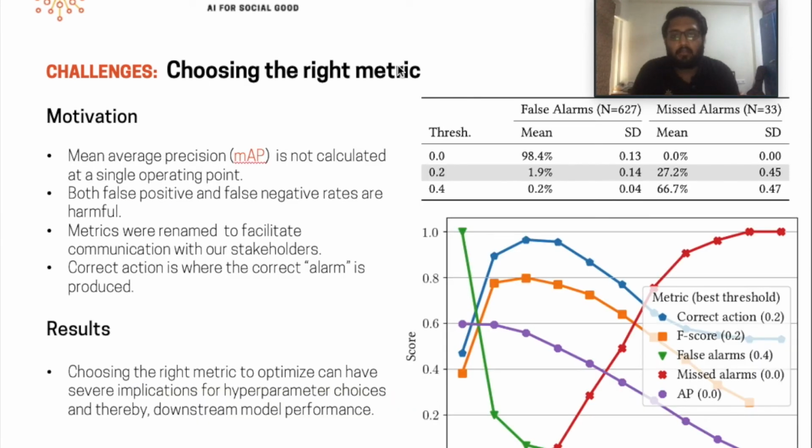Finally, we observe that although mean average precision is used as a standard metric to compare object detection models, it is not defined for a fixed operating point. However, we need to choose a single threshold to be used during deployment. False positives and false negatives both incur a significant cost. We quantify that choosing which metric to optimize has a significant impact on the selected threshold, which in turn impacts model performance.